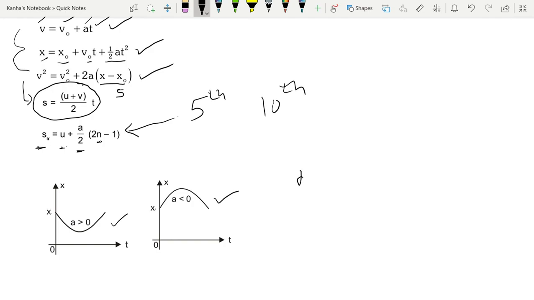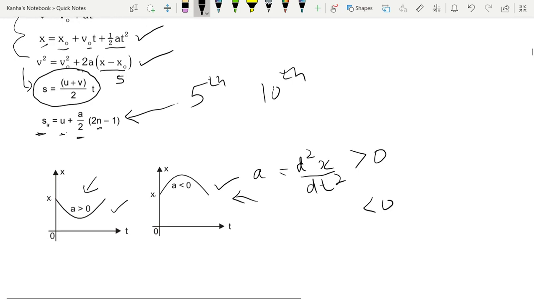Because acceleration is nothing but d squared x by dt squared. If this quantity is greater than 0, we get a concave up curve. If this quantity is less than 0, we get a concave down curve. This quantity is nothing but acceleration.